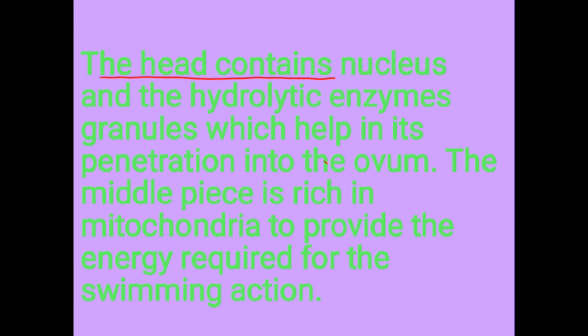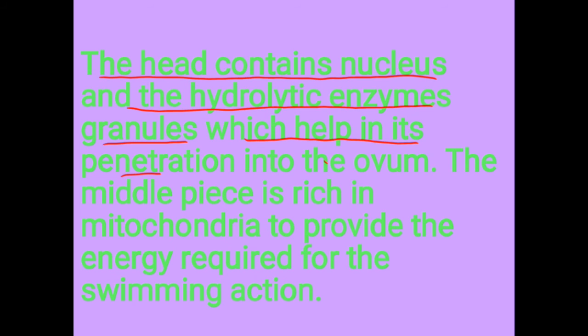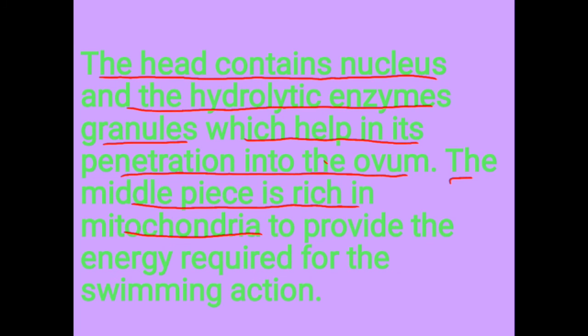The head contains the nucleus and hydrolytic enzyme granules, which help in its penetration into the ovum. The middle piece is rich in mitochondria to provide the energy required for the swimming action.